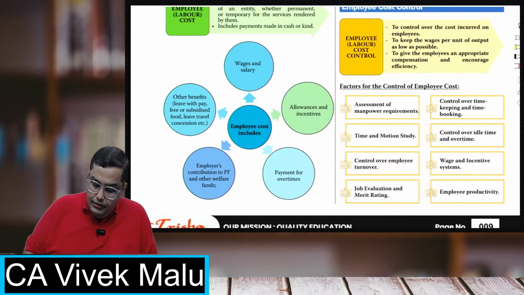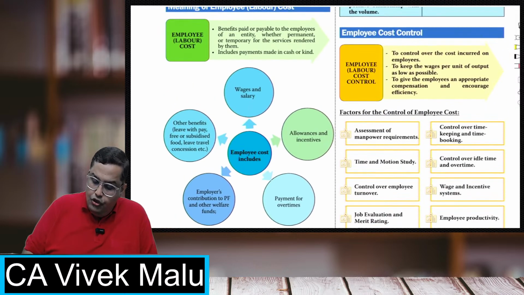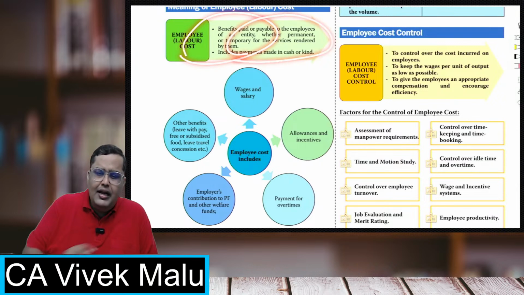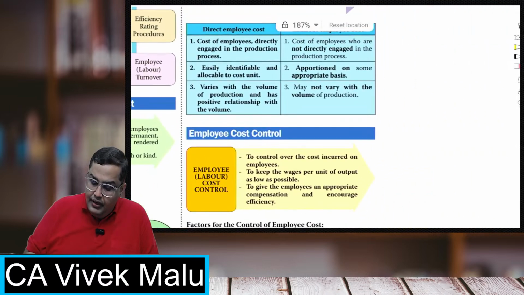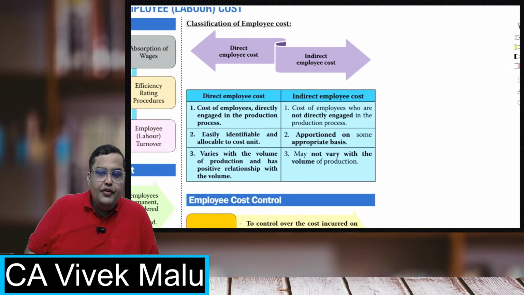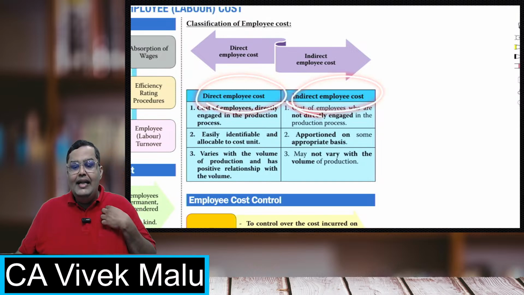Now, see this. What all do you have in your employee cost? Any kind of benefit that you give to your employee, maybe in cash, maybe in kind. You can give them allowances, overtime, contribution to provident fund, and allowances like that. Now, there are two types of employees. One is direct employee cost and the second one is the indirect employee cost.